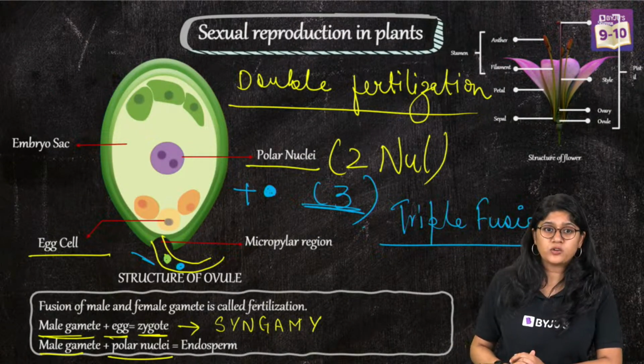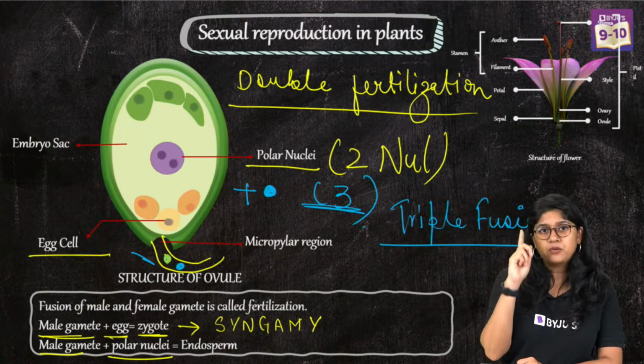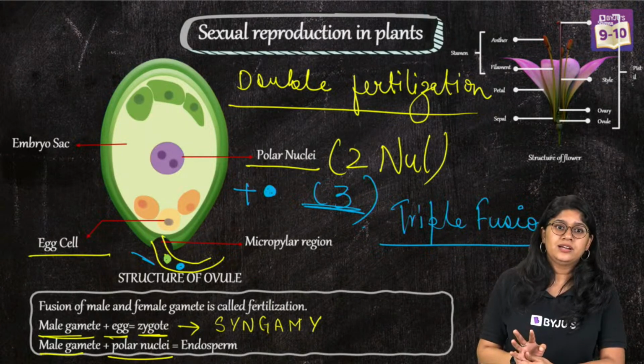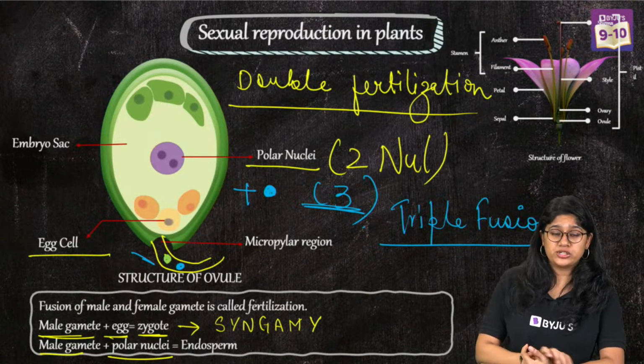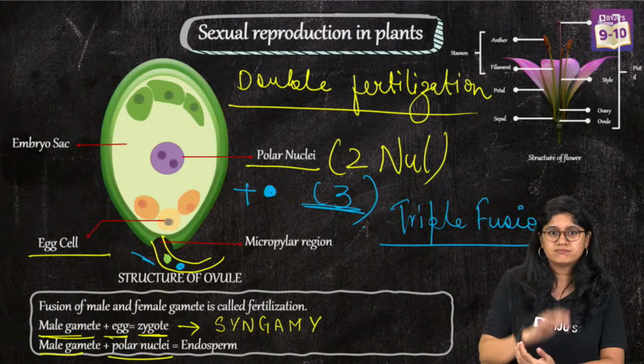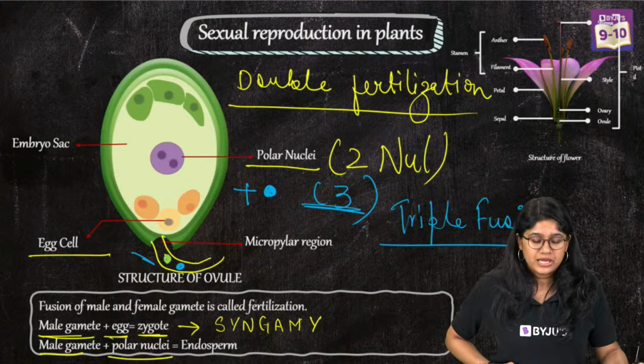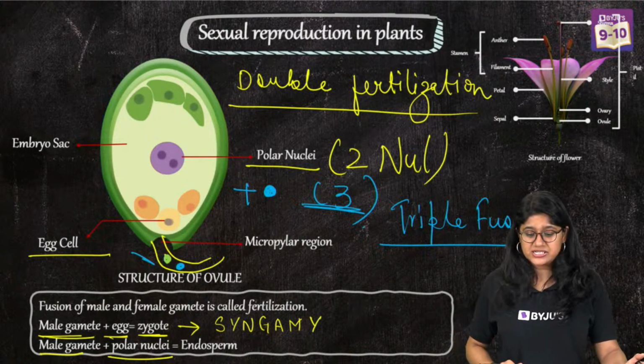In triple fusion, we'll see that two polar nuclei and one male gamete fuse. That's why we call it triple fusion. Three nuclei are fusing together. Very good, everyone. So we have discussed it over here.